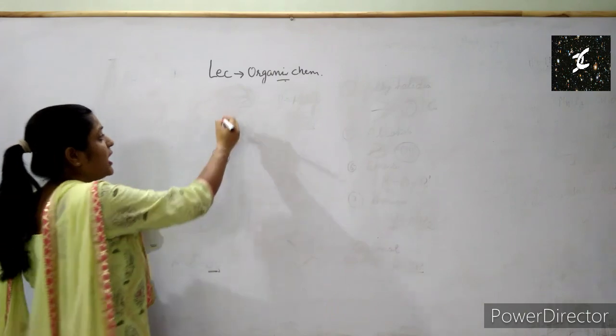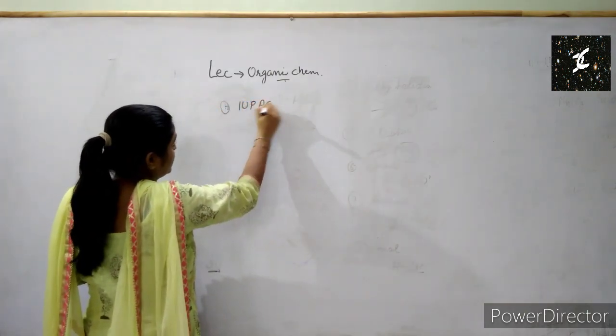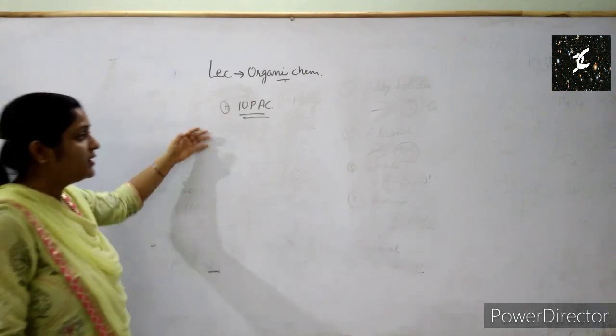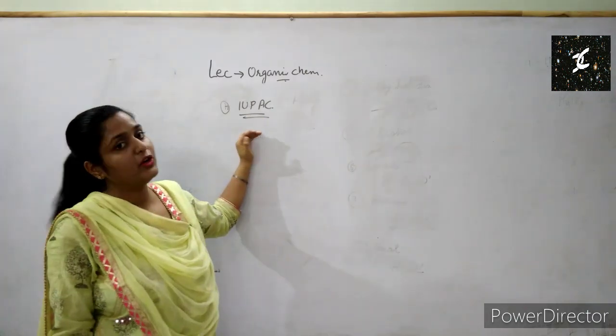Next we have the IUPAC nomenclature. IUPAC is the international union that decided the names of organic compounds. This IUPAC nomenclature we'll do in the next lecture.